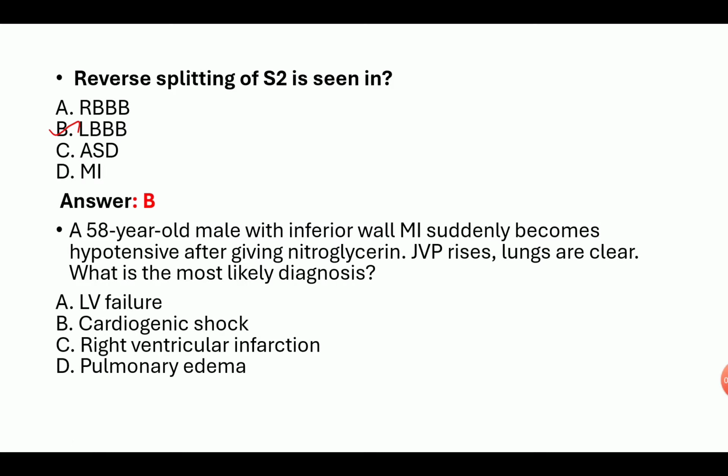A 58-year-old male with inferior wall MI suddenly becomes hypotensive after giving nitroglycerin. This question also involves nitroglycerin; a very important complication is hypotension. JVP rises, lungs are clear. What is the most likely diagnosis? LV failure, cardiogenic shock, right ventricular infarction, pulmonary edema. We saw in the previous question that the symptoms of right ventricular infarction are hypotension, raised JVP, and clear lungs. So the answer here is right ventricular infarction.